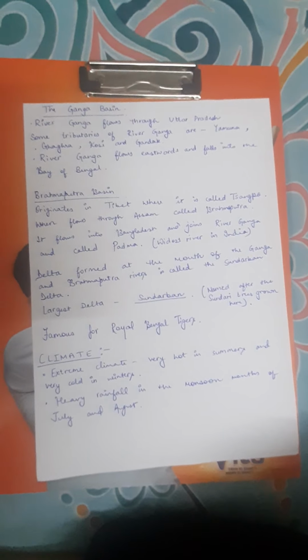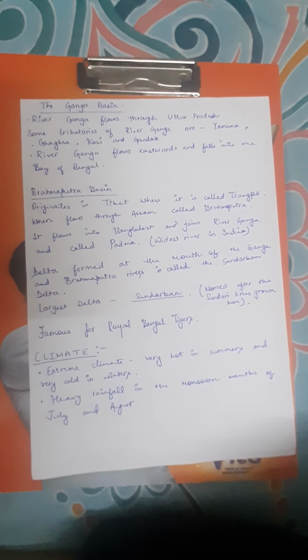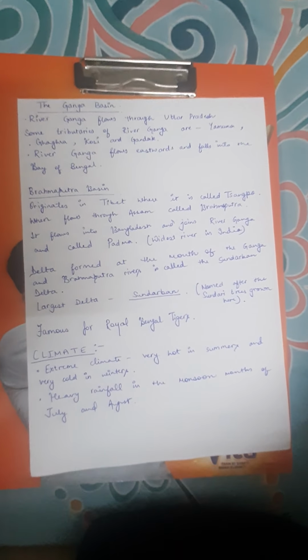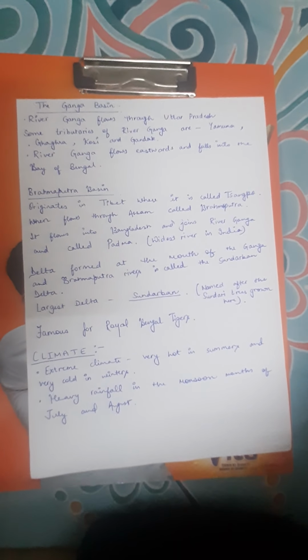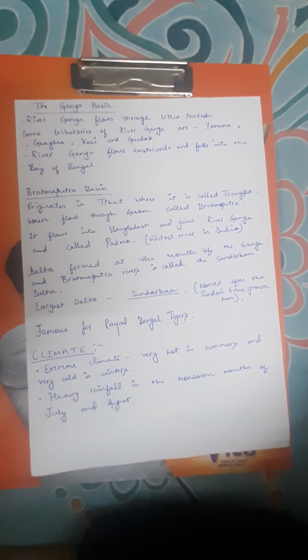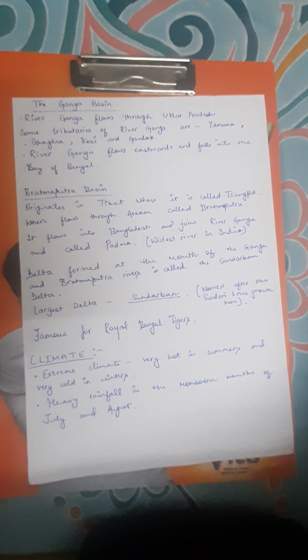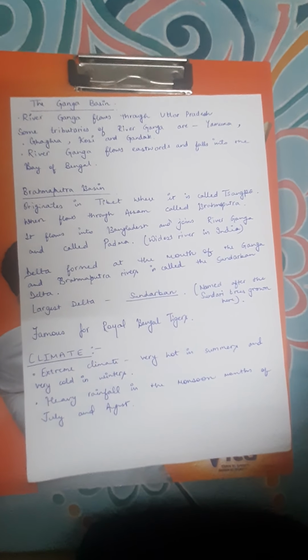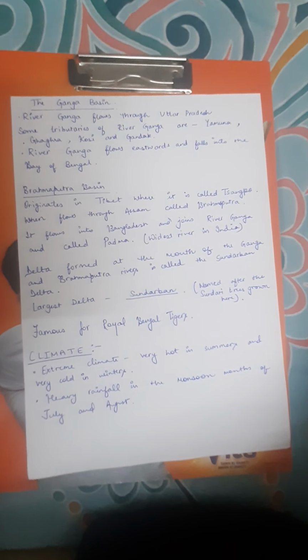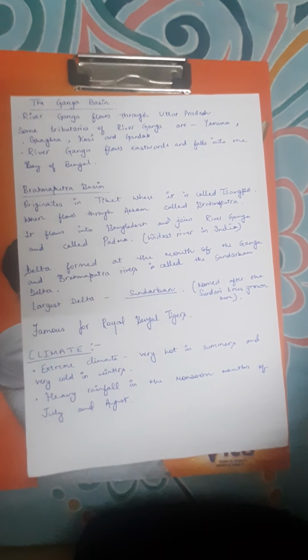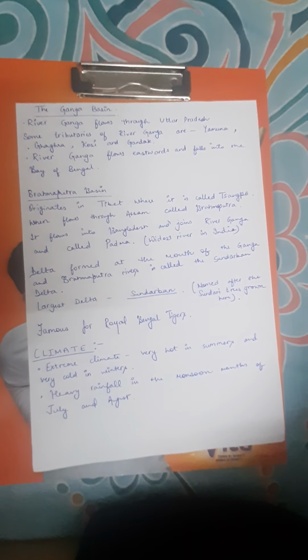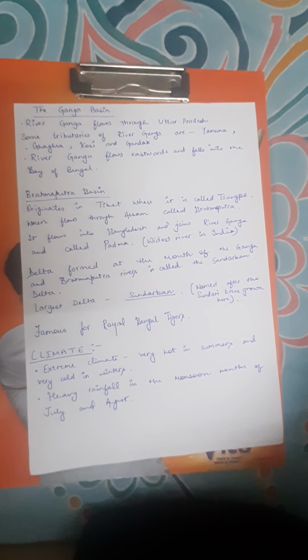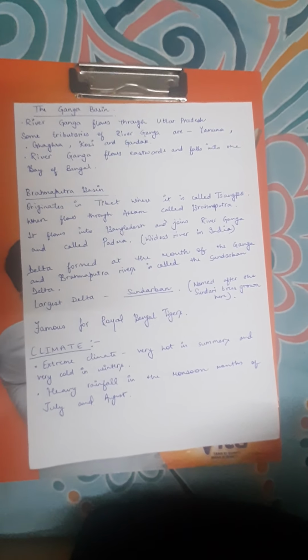Now, we will discuss one word questions. The main occupation of the people of northern fertile plains is farming or agriculture. The famous dam built on Satluj river is Bhakra Nangal Dam. Widest river is Brahmaputra. The delta formed at the mouth of Ganga and Brahmaputra is Sundarban Delta. The name of Brahmaputra river in Tibet is Sangpo.